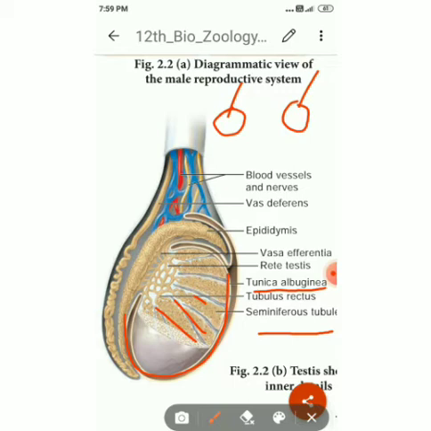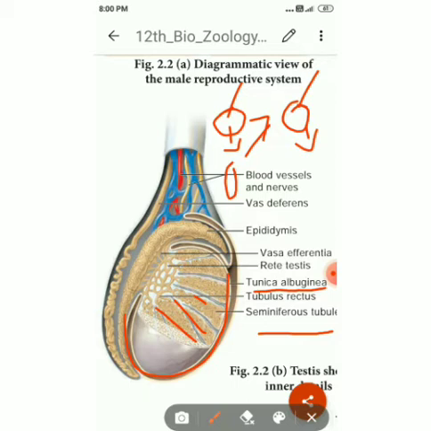This Sertoli cell, what is the shape of the Sertoli cell? It is elongated in shape, elongated and pyramidal. It gives nourishment to the sperm until maturation. So a single cell will be divided by mitotic division and produce sperm. In this process the nourishment is given to the sperm with the help of this Sertoli cell.